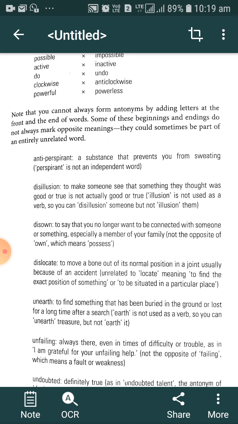There is another word, unearth. To find out something that has been buried in the ground or lost for a long time after a search. Unearth means to find out something that has been buried for a long time. This is the meaning of unearth. But we cannot give earth as the opposite meaning of unearth. Earth is not a verb. Earth, this globe we generally call earth, is a noun, and that's why unearth is a verb and earth is a noun. That's why we cannot give earth as the opposite of unearth.